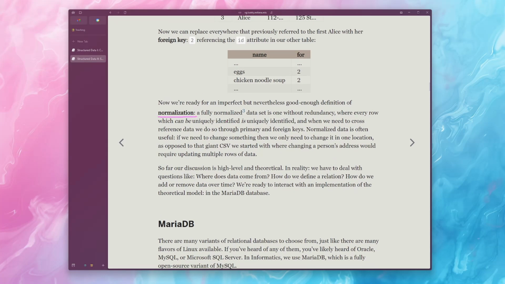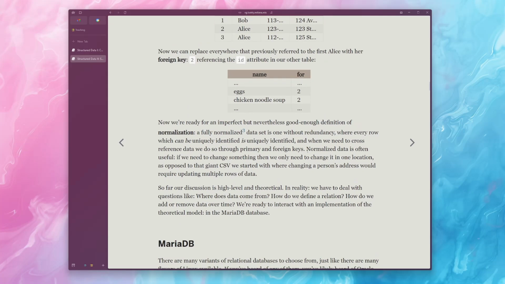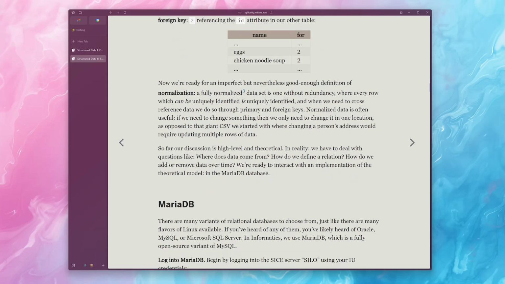And if you have a database course, I imagine they're probably going to cover normalization more than you really would actually want. But a fully normalized data set is one without redundancy, where every row in a series of relations that can be uniquely identified is uniquely identified. And whenever we need to cross-reference data between any of the two pieces, we can just go through the primary and foreign keys. So normalized data, as we show in the book, is pretty useful.